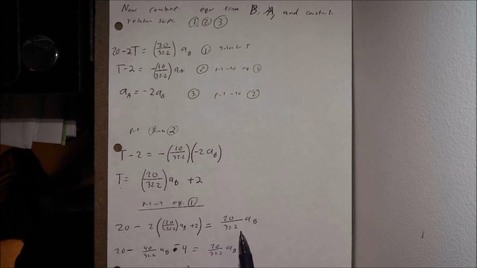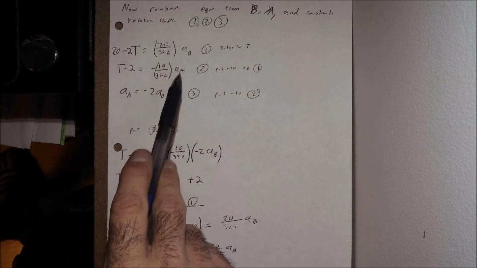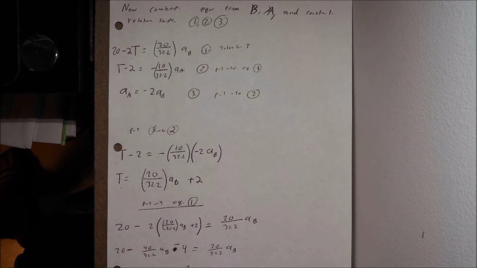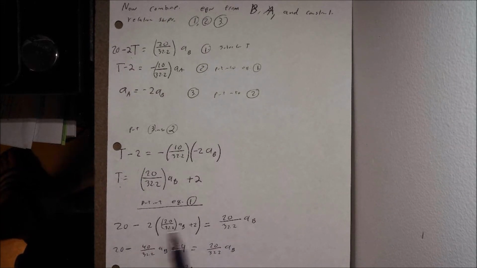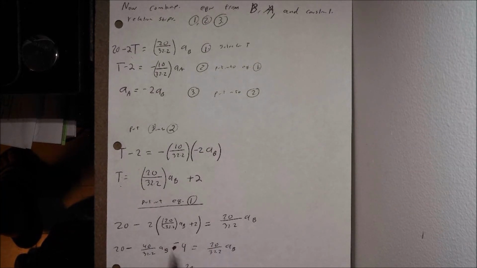So as I said, there's multiple ways we could have done this. We could have solved both these two equations for t, set them equal to each other, and then use this relationship. Sometimes it's easier to do one than the other. Other times it's just a matter of personal preference on what makes more sense to solve these. So we did it this way. Kind of an ugly equation, but we can work with it. So we end up with this here. We can distribute our 2 through here, simplify things down.